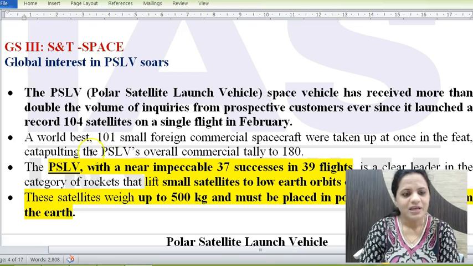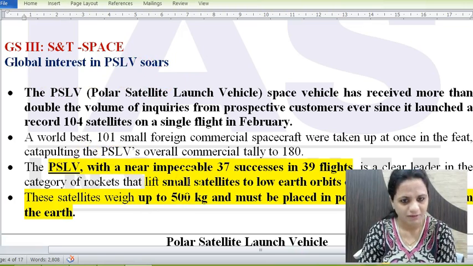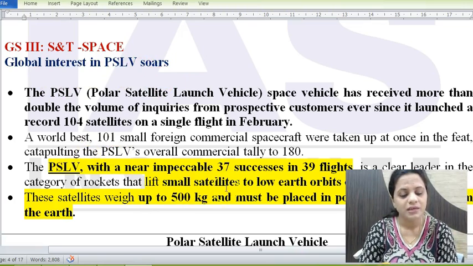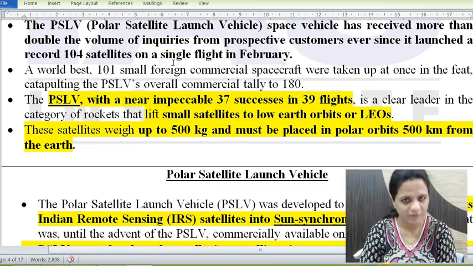The next is global interest in PSLV source. So PSLV, Polar Satellite Launch Vehicle. The latest thing we studied about this was the liftoff of 104 satellites. It launched 104 satellites, out of which 101 were foreign satellites. Only 3 were Indian.